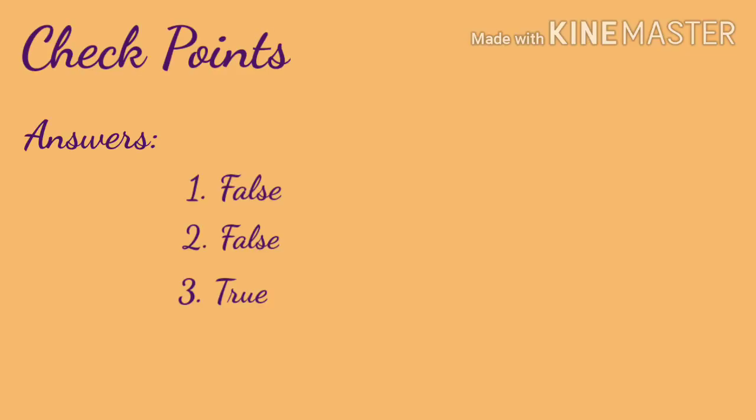Check points. Write T for true and F for false. First one, floods do not occur in India, and the answer is false. Second one, droughts occur when there is heavy rainfall, and the answer is false. Third point, there are frequent earthquakes in the Himalayan region, and the answer is true. Children, you can check your answers from here.